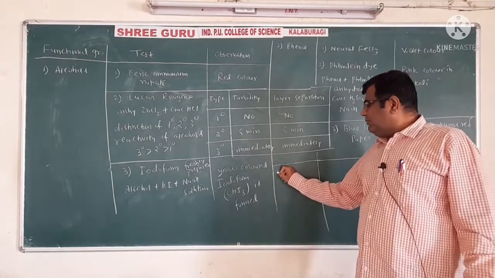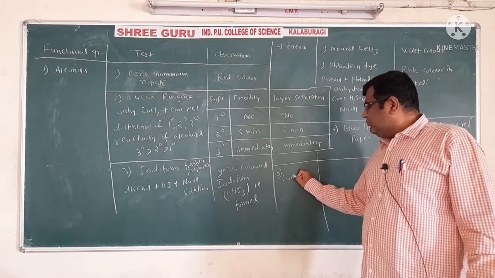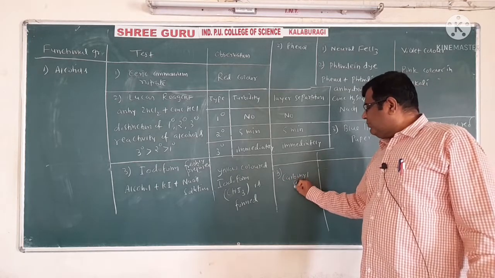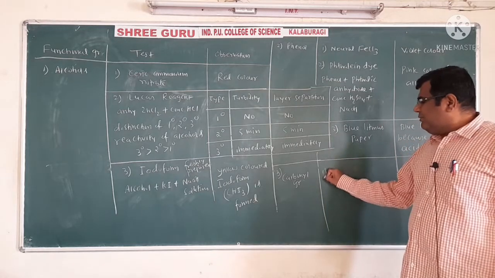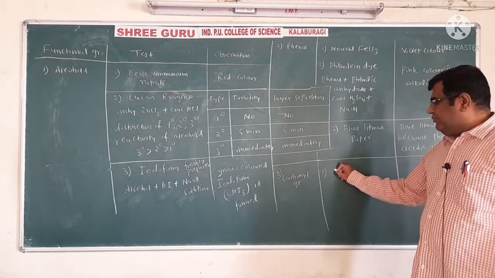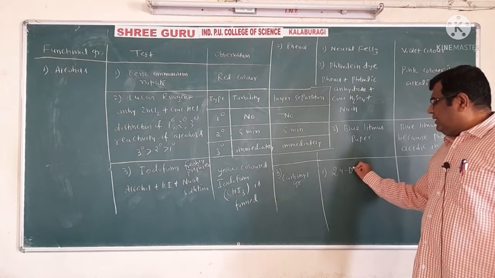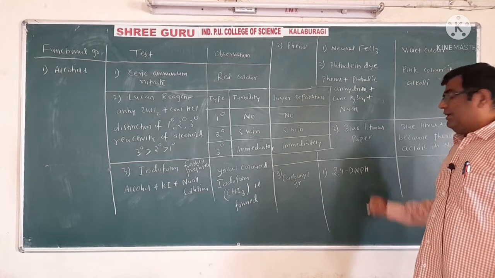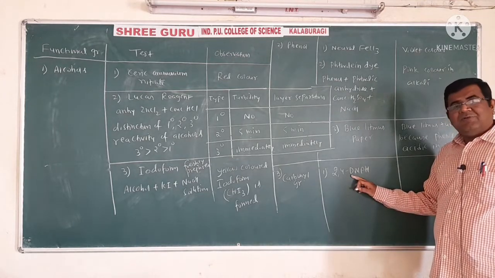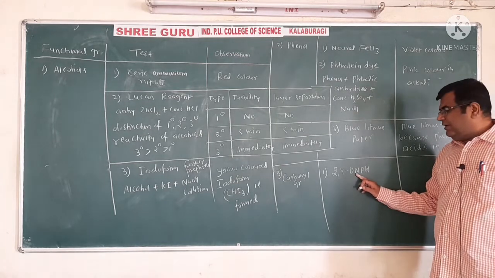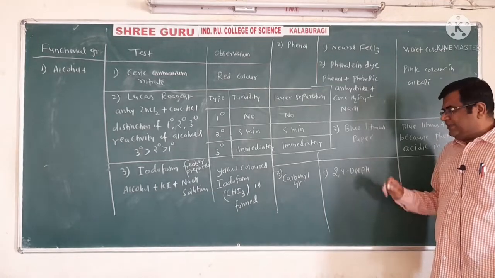Now the third one is the carbonyl group. It can be either aldehyde or ketone, and there is only one test for it, which is 2,4-dinitrophenylhydrazine. We have to know the name. The examiner may ask what is 2,4-DNP.